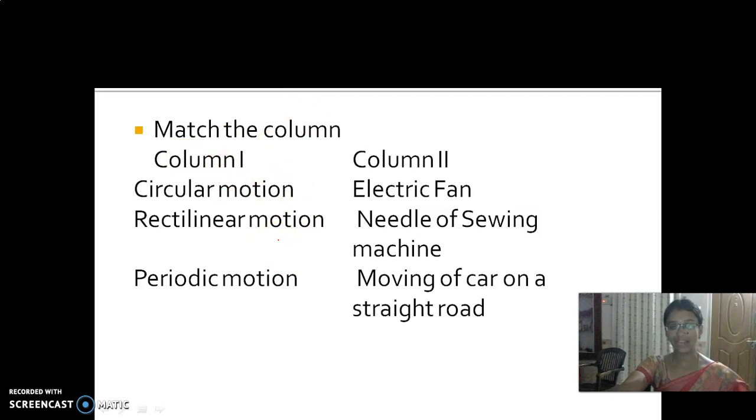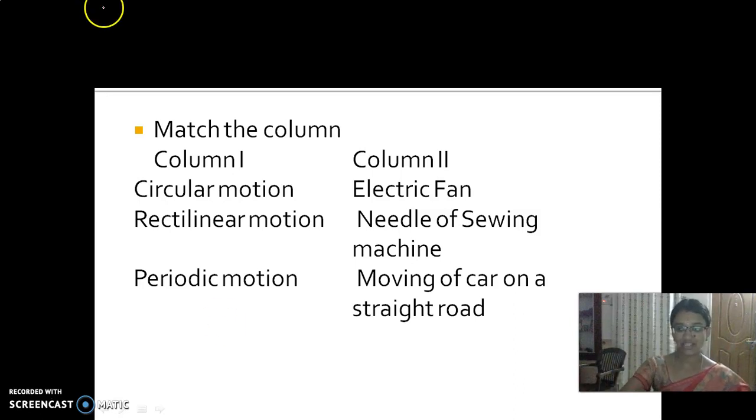What is meant by rectilinear? If something is moving on a straight line, it is called rectilinear motion. What is the other name of rectilinear? It is called straight line motion or linear motion. And the last one, periodic motion. If it moves front and back or up and down, it is called periodic motion.